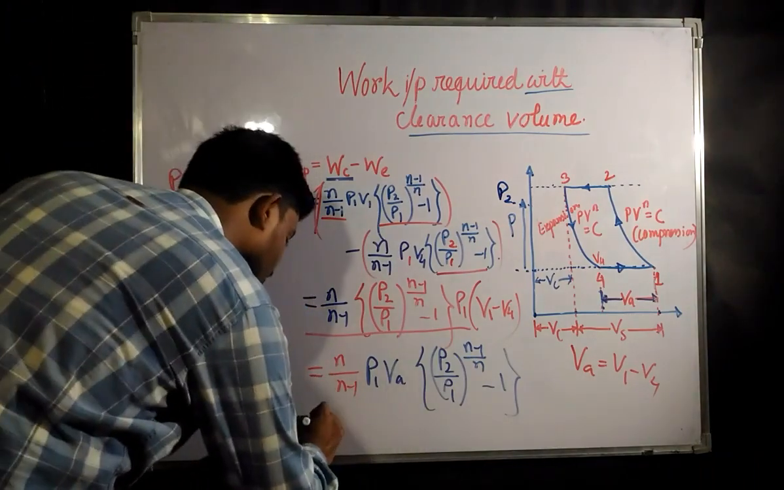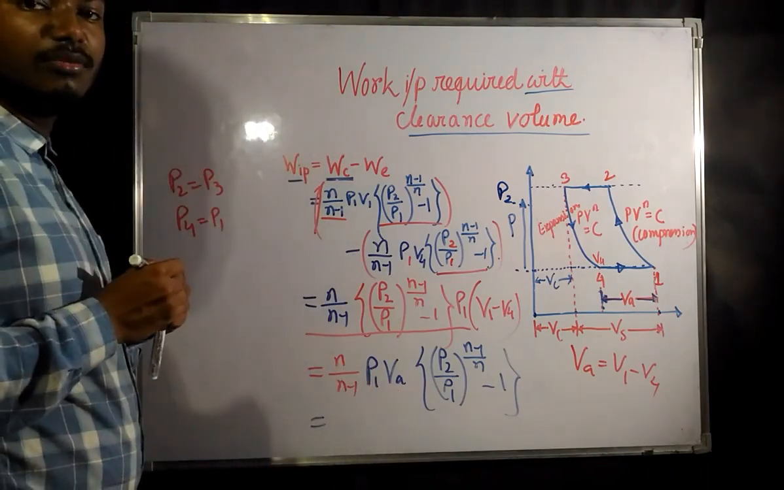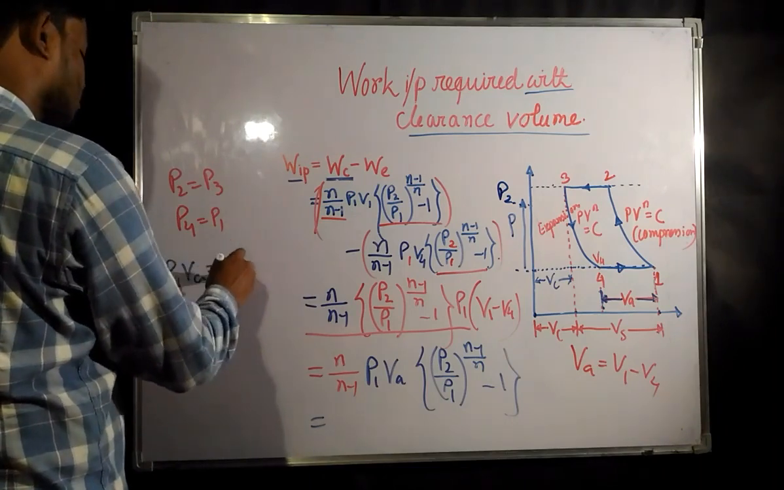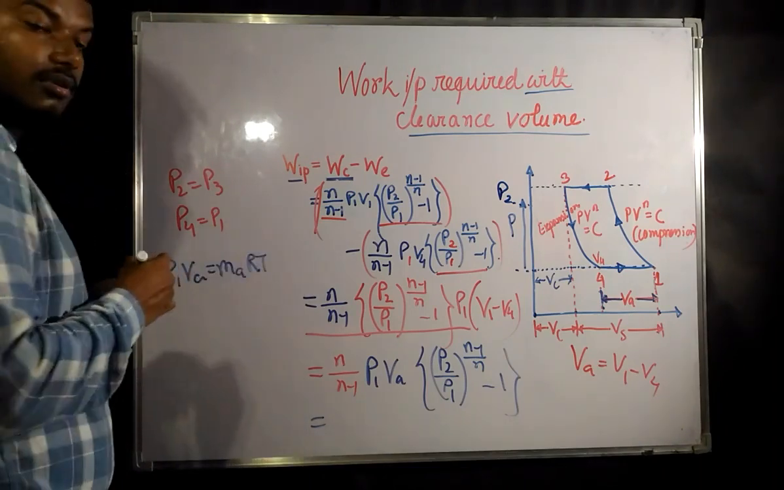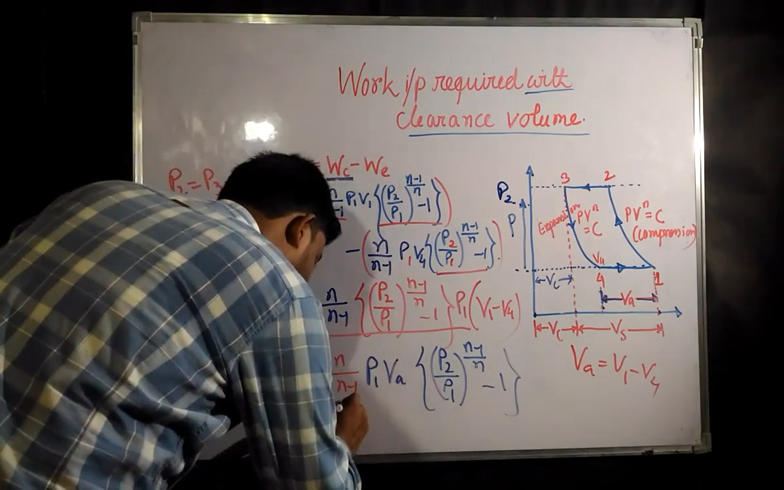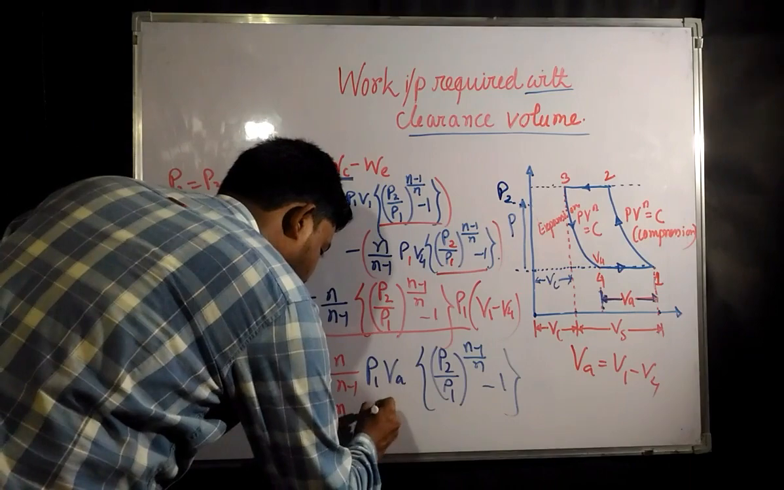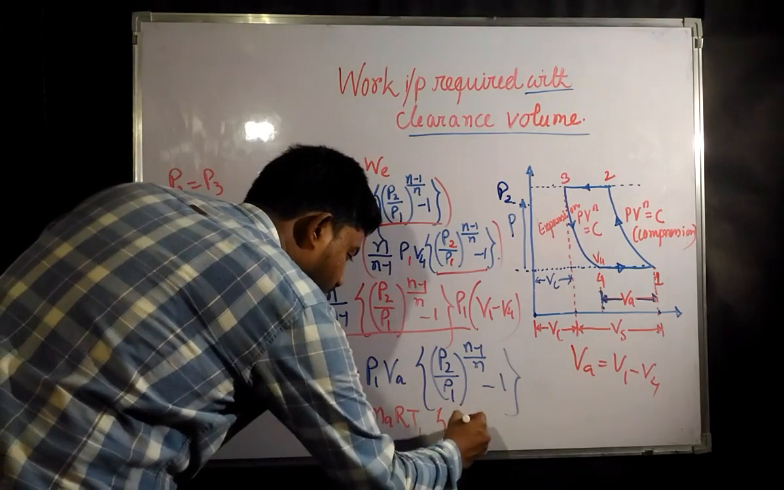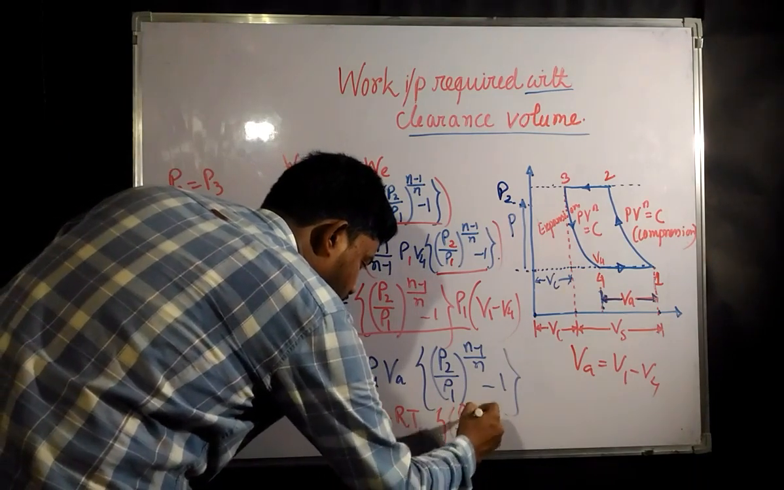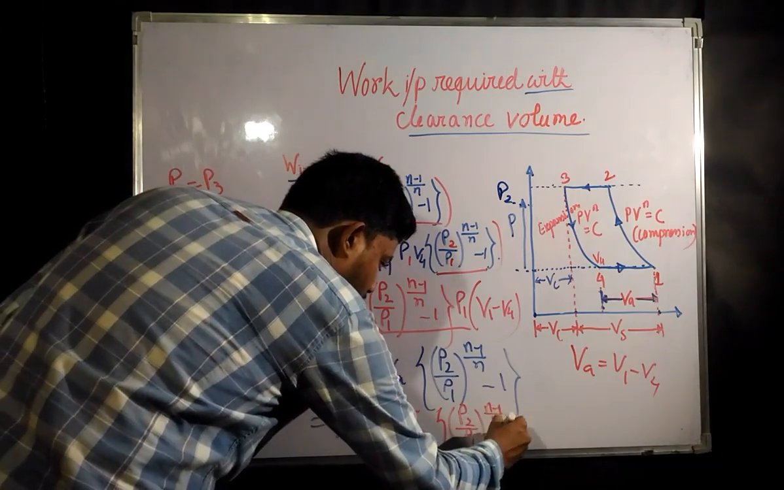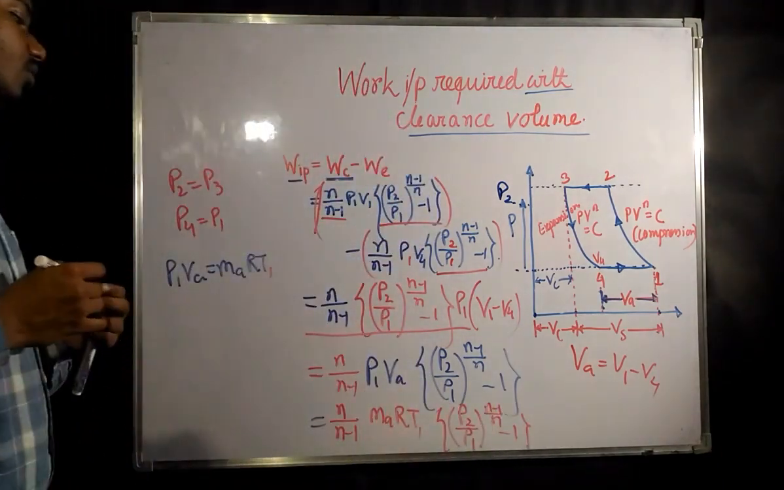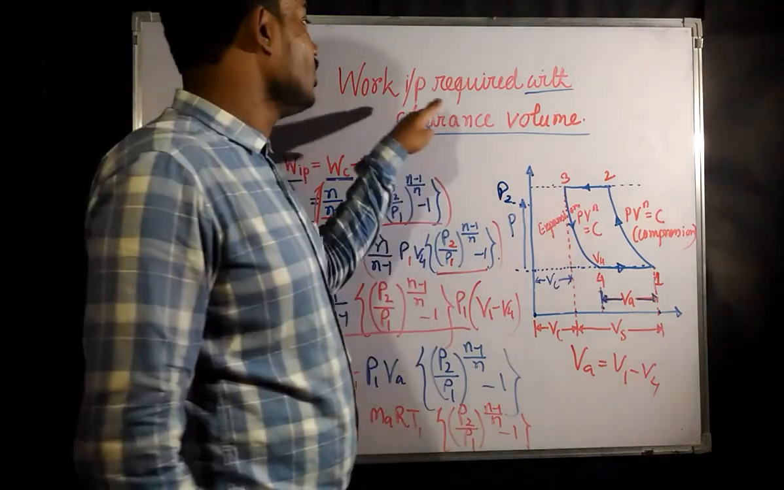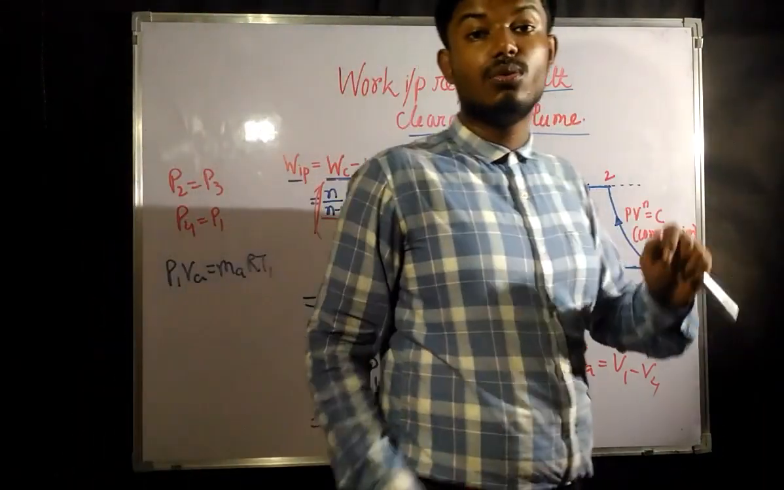So after that we can also rewrite this. VA is what? Total volume of air, you can write P1 into VA as MA into R into T. Okay, so after writing that, what would be the final expression? The final expression would be n by n minus 1, MA into R into T1, and this is going to be P2 by P1 to the power n minus 1 by n, minus 1. So this is going to be the final expression for the work input required for a compressor with the clearance volume.